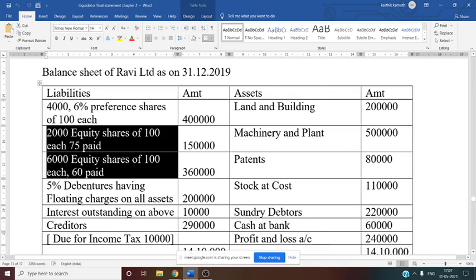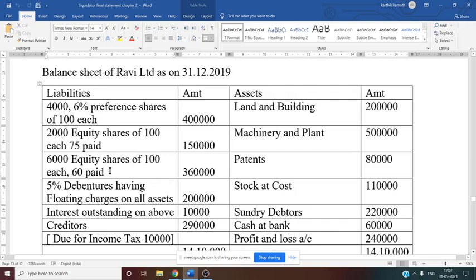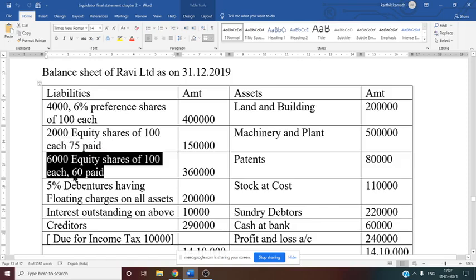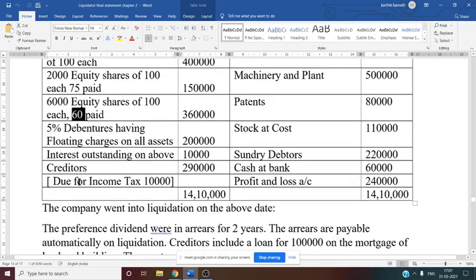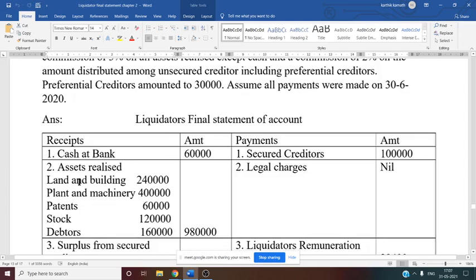Now the second category, 6,000 equity shares, 60 paid. So now we have to equalize the partly paid shares. Whichever has the minimum paid up value, we have to equalize to the maximum paid up value. So that is nothing but 75 minus 60, you will get 15 rupees. That 15 rupees you have to consider, and you have to make one notional call. So we have considered the notional call here.